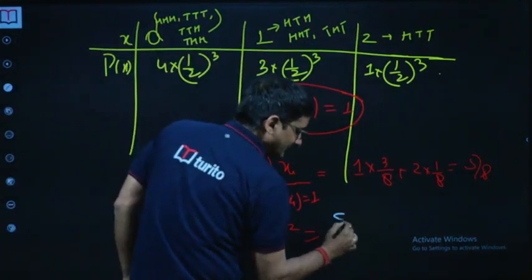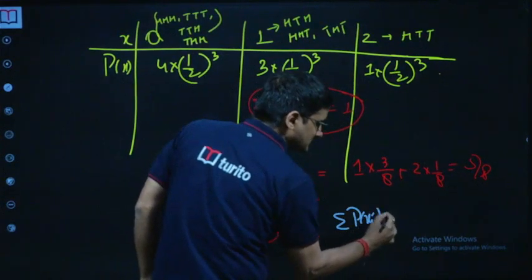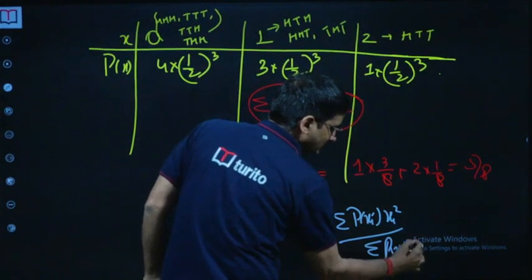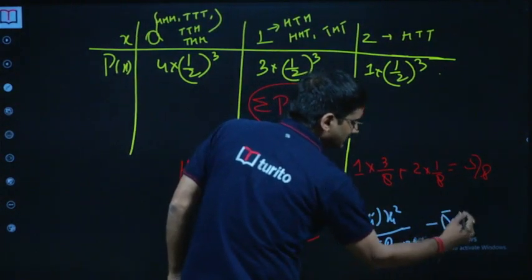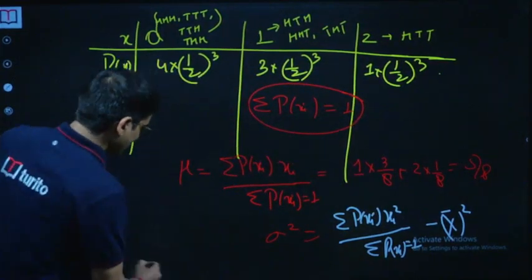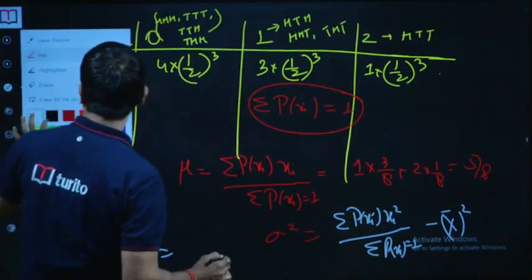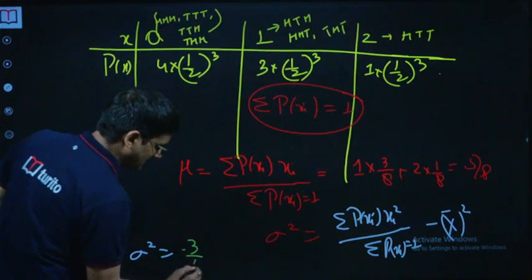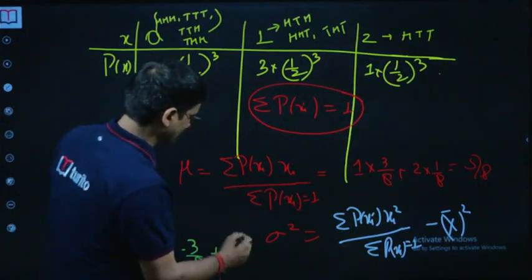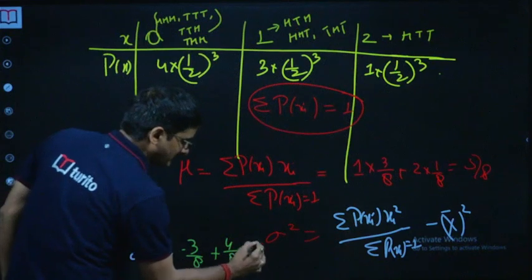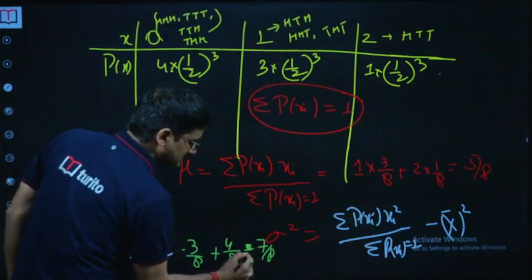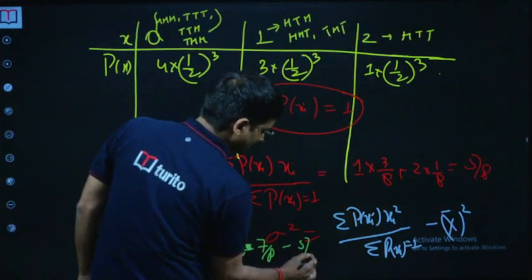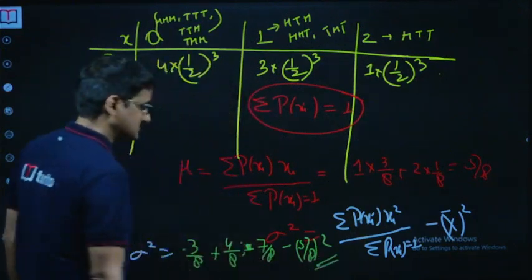For a probability distribution, variance is the summation of xi square into P of xi, which is always over 1, minus mean whole square, and that's it. So what will that be? The 0 term is gone, so it is 1 square into 3 by 8, plus 2 square, which is 4, into 1 by 8, so 4 by 8, so it's 7 by 8, of course minus the mean square, which I just missed, but I will write it here. So minus 5 by 8 whole square, so that's your sigma square.